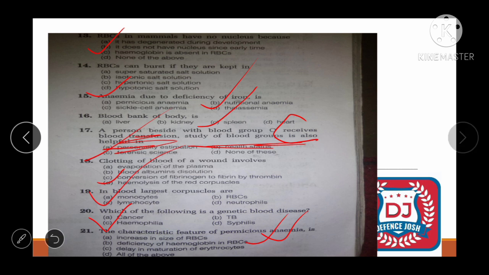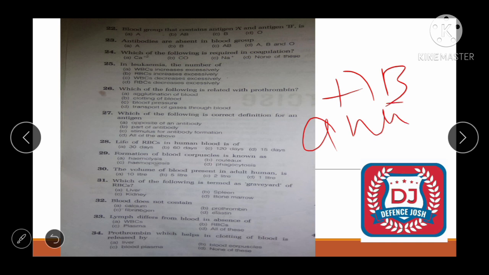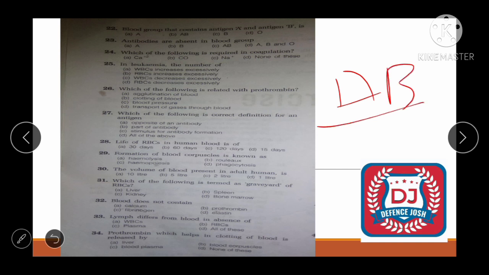Alright, next question is: blood group that contains antigen A and antigen B is. Look, the AB blood group does not have antibodies. What does it not have? Antibodies. Then if they don't have antibodies, they have antigens. They have both A and B antigen. So the blood group that contains antigen A and antigen B is AB. Alright, next question is: antibody are absent in blood group.